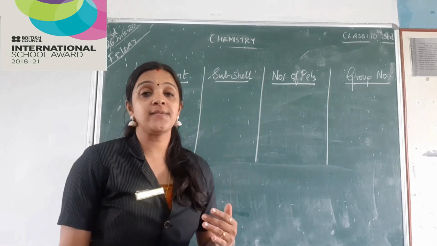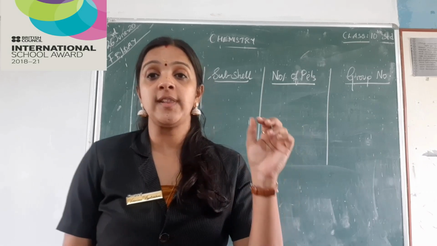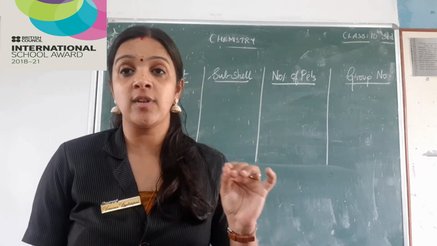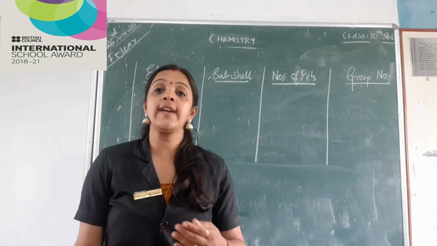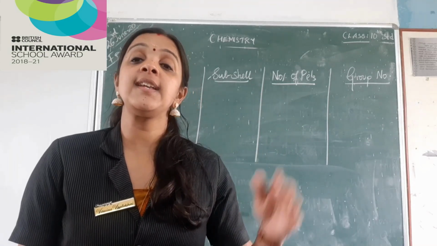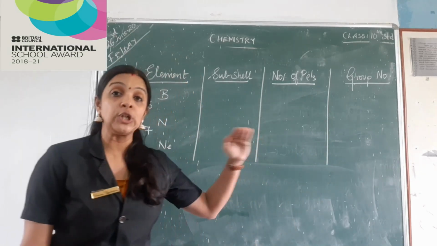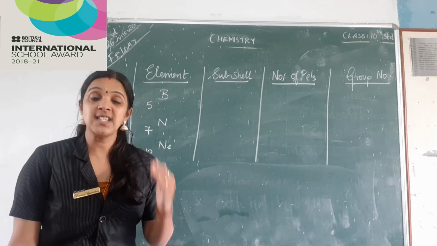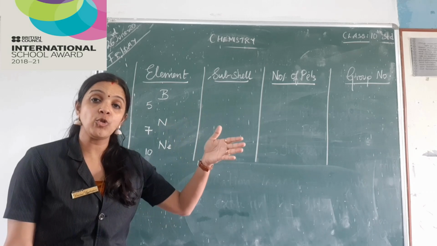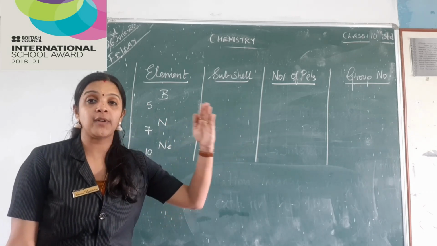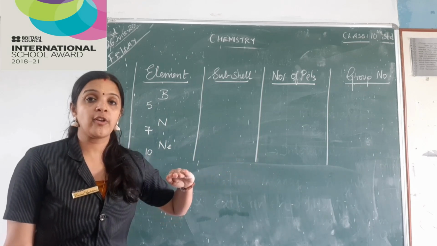And as we already have seen, the block of the element is the subshell to which the last electron gets added, right? And to find out the period also, we know the highest shell number is the period. Now how to find out the group number? And as we know, there are 6 groups. To find out whether the element is present in the 13th group or up to the 18th group, that is from 13 to 18, we are going to see how to do it. So you are ready, children?